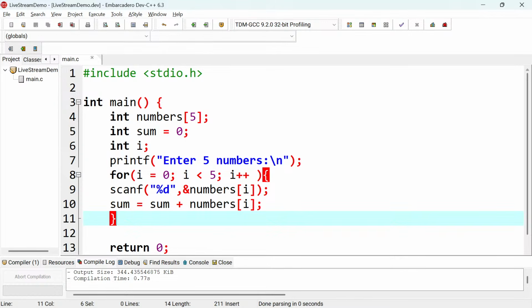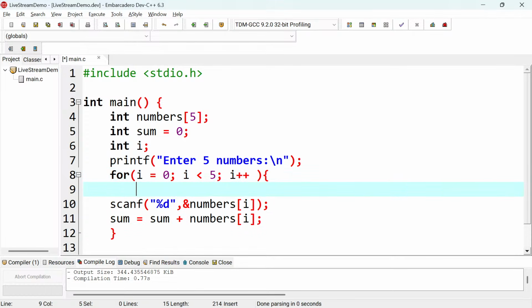Someone was asking about scanf, saying there is a problem when they put it just below the for statement. What you need to do is put scanf inside the for loop, just inside the for loop.